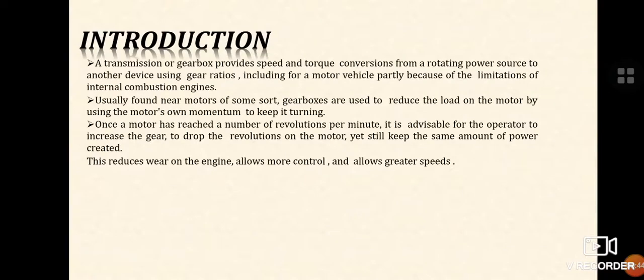As we all know, the transmission system or gearbox provides speed and torque conversion from a rotating power source to another device using gear ratio, including for a motor vehicle, partly because of the limitations of internal combustion engines. The need for the gearbox unit in an automobile is due to some characteristics. Like, the IC engine operates over a range of 600 to about 6000 revolutions per minute.